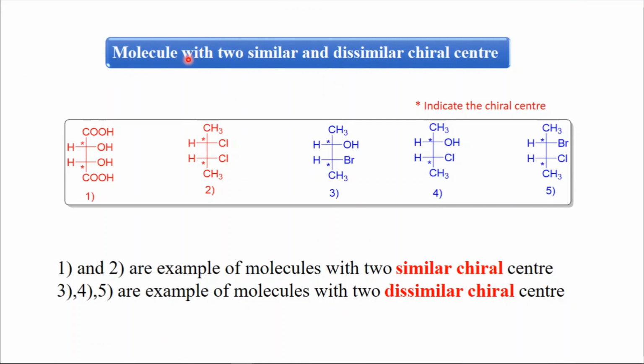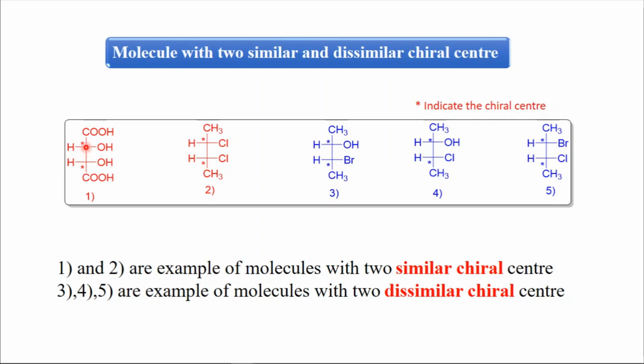Now this is the molecule with two similar or dissimilar chiral centers. This star indicates the chiral center. So these are the molecules, and this is the first and second. These are examples of molecules with two similar and dissimilar chiral centers. So this is structure 1 and structure 2, molecule 1 and molecule 2.